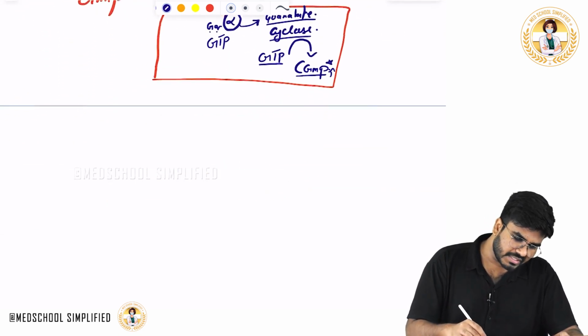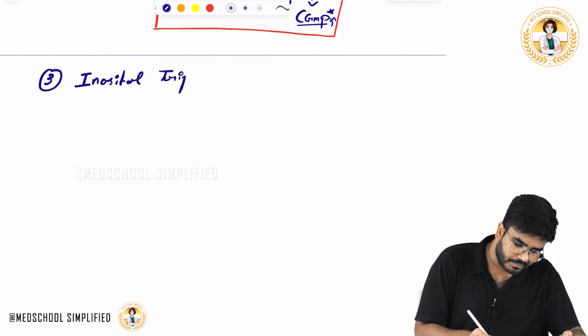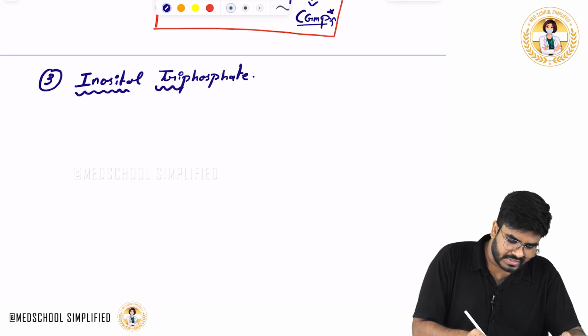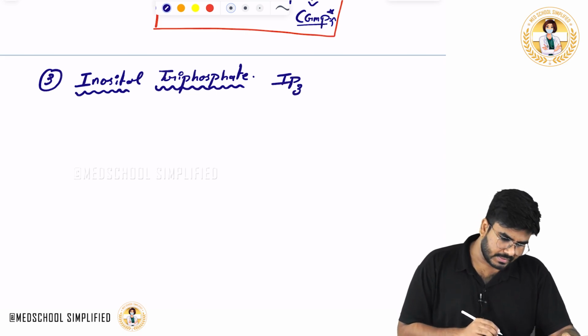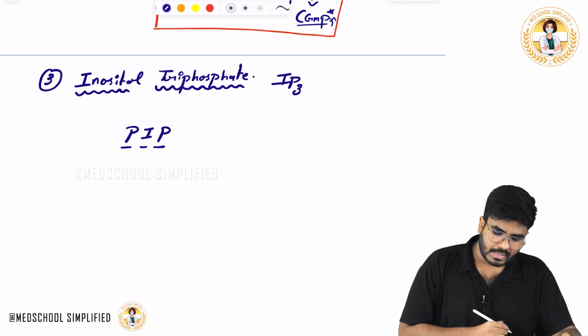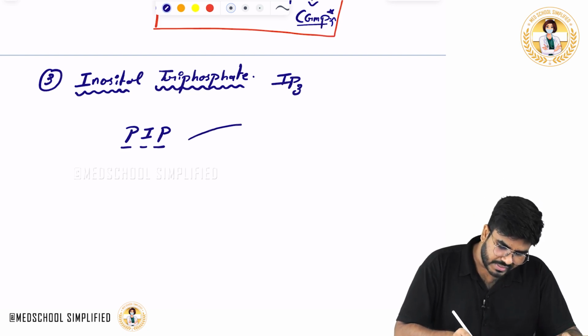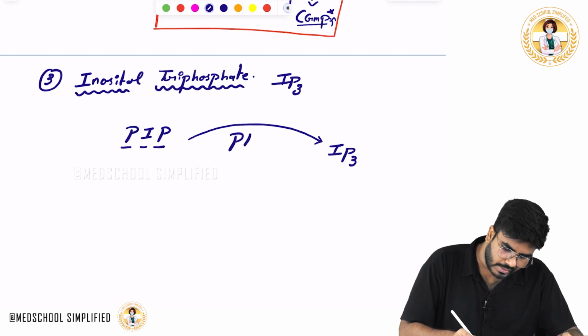Done. Next, the third messenger is IP3. IP3 stands for inositol triphosphate, which is simply called IP3. What is happening here is, there is something called phosphatidyl inositol bisphosphate, which is present in the cell. This phosphatidyl inositol bisphosphate is going to be converted to IP3, inositol triphosphate, with the help of an enzyme called phospholipase C.